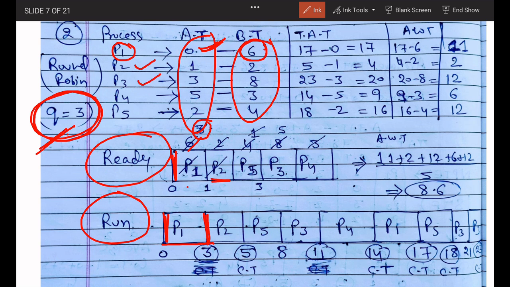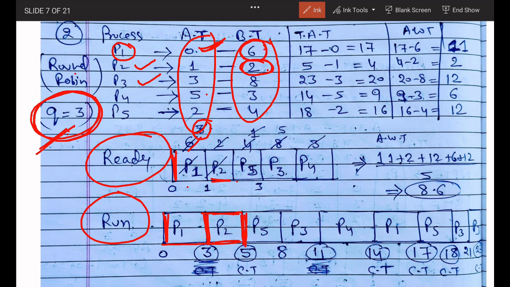Now you will give the turn to P2. P2 has only 2, but according to round robin the quantum is 3, but P2 has only 2 timing, so you give this 2 to P2, and P2 completes its task. Now we reach 5.